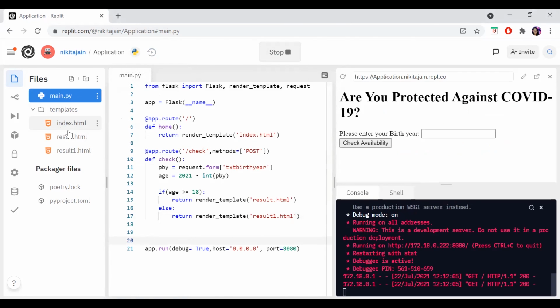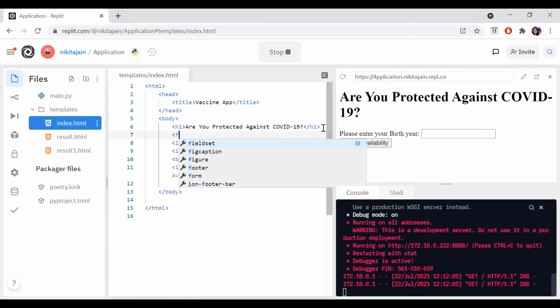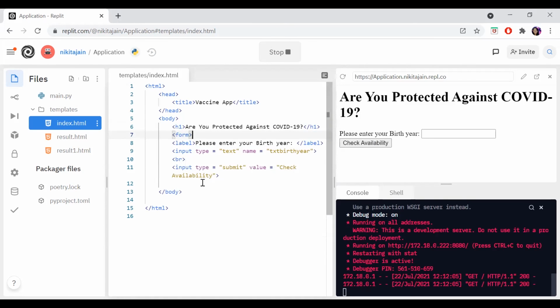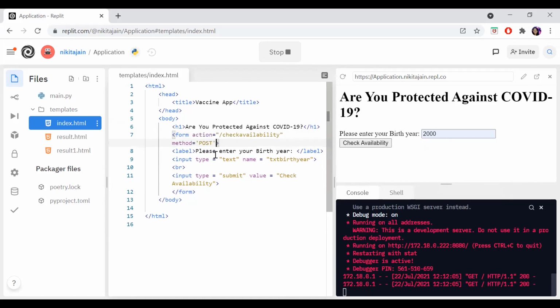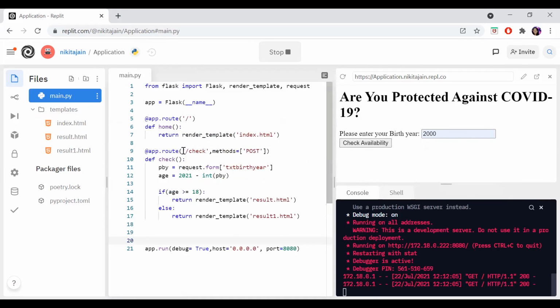There is one more thing: in index.html there is everything, labels and all. You can put a form, which will be helpful because this is my small form only. So here I will add some age and then execute. It is not actually executing when you click. For it to execute, inside the form you have to give an action. And what action? It should go to check.